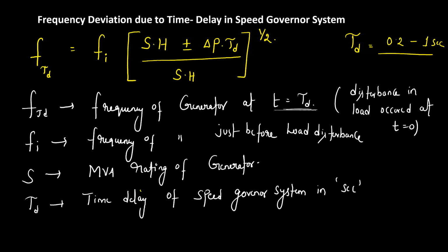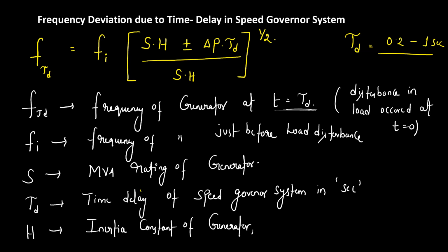Understand? Now H is the inertia constant of a generator.